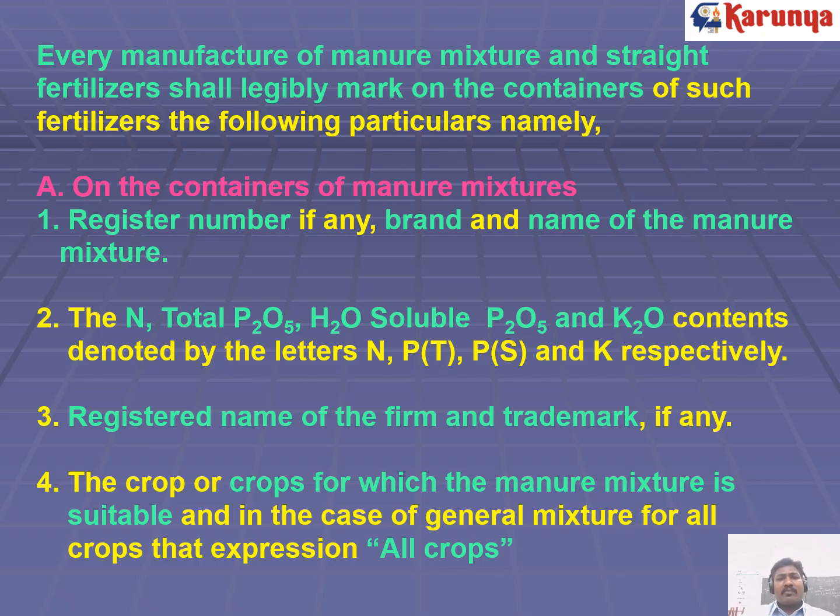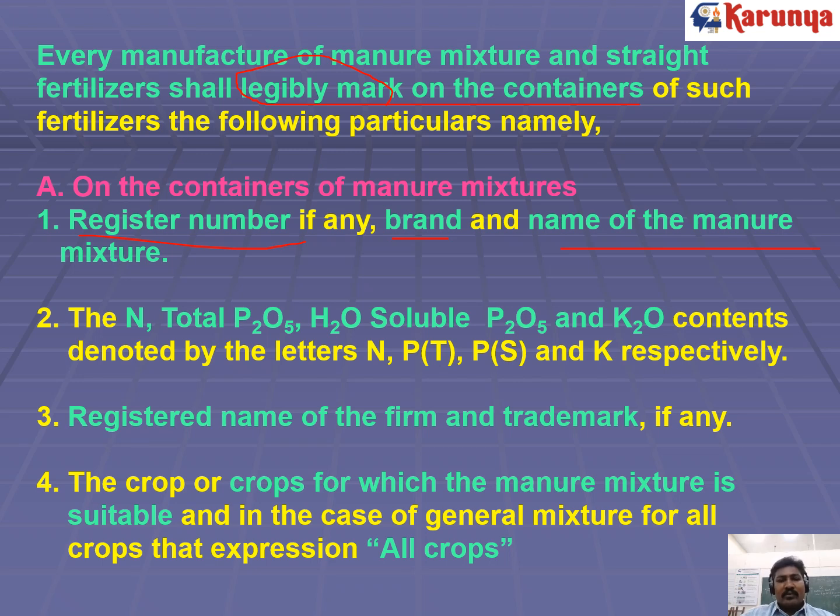Every manufacturer of manure mixture and straight fertilizer shall legibly mark the containers. So there are fertilizer bags and organic products, and the bag should contain the information legibly. On the containers of manure mixture, the register number, which is very important, and the brand name of the manure mixture, everything should be there.